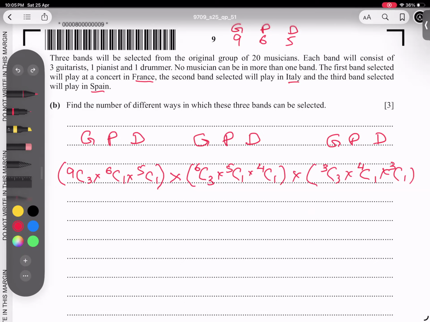One by one, I will check it. 5C1 is 5, 6C1 is 6. Let me tell clearly, if NC1 comes, it is N. And if the lower number is 0, the answer becomes 1. So I think it is clear. Let me type this in the calculator.